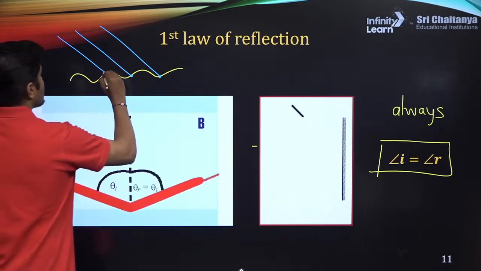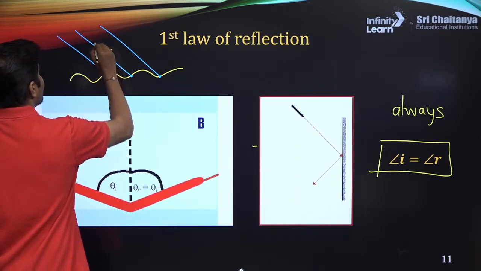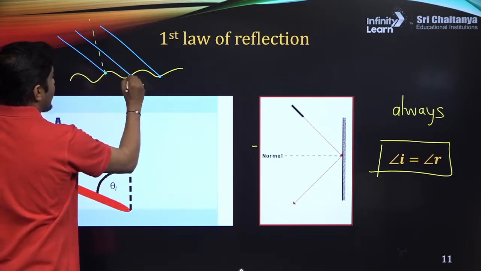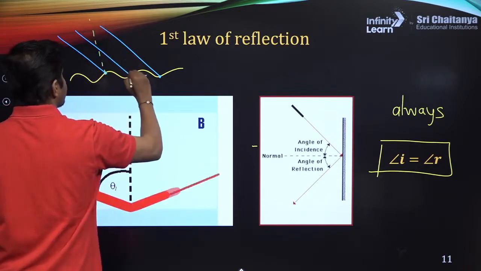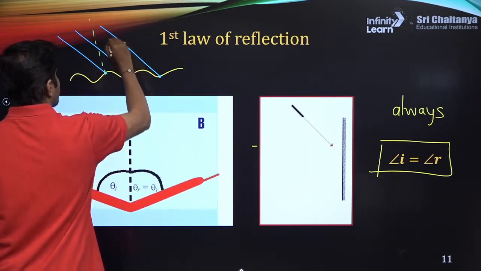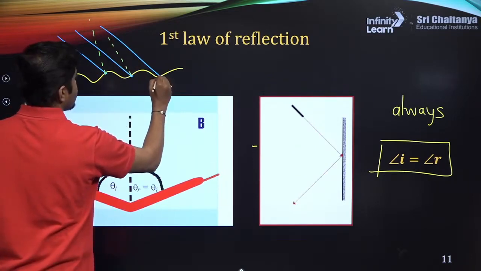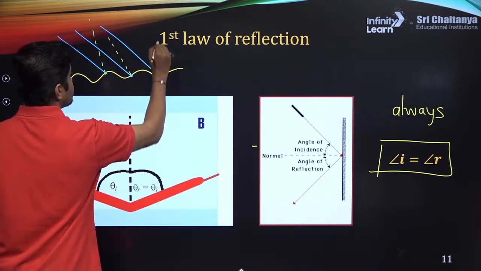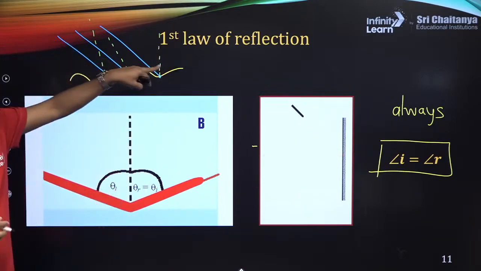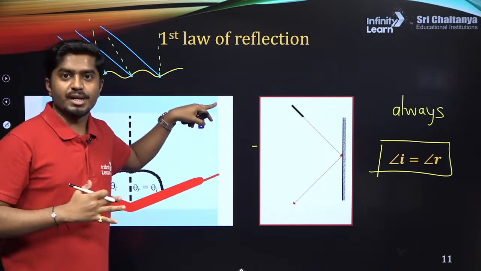This is the normal at this point. At this point the normal would be something like this. You see these normals, they are not parallel to each other.